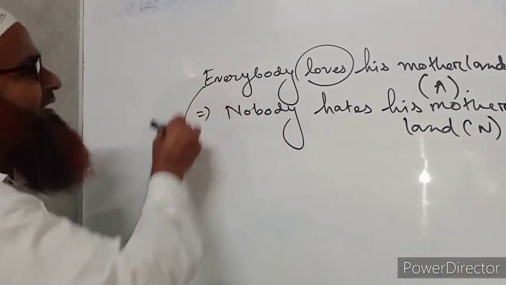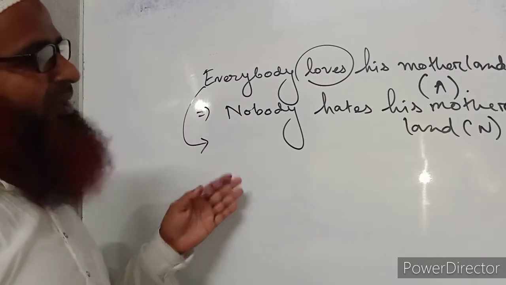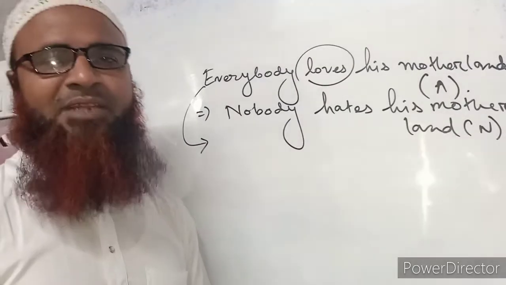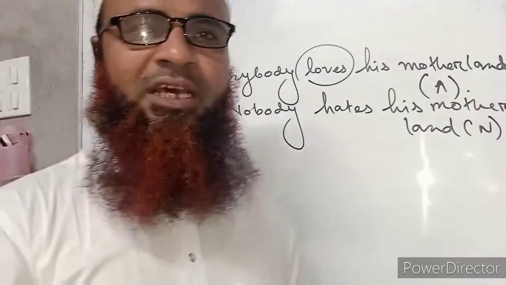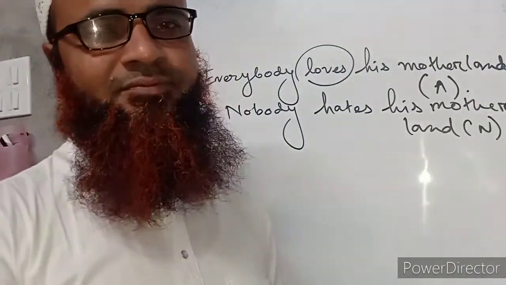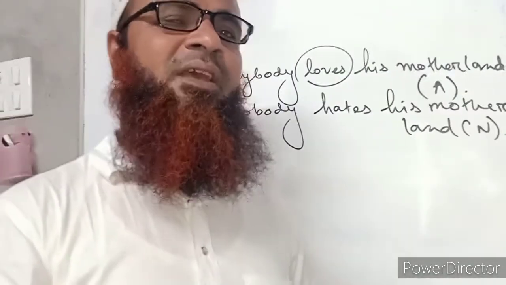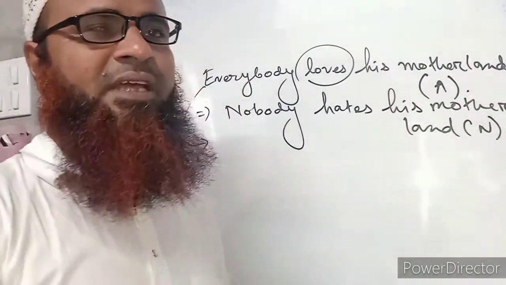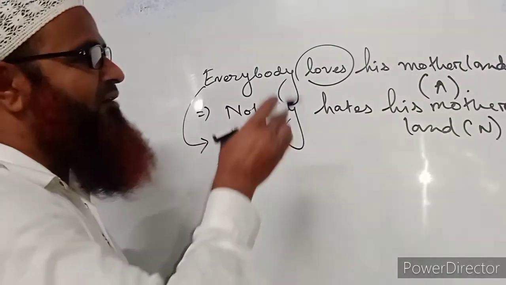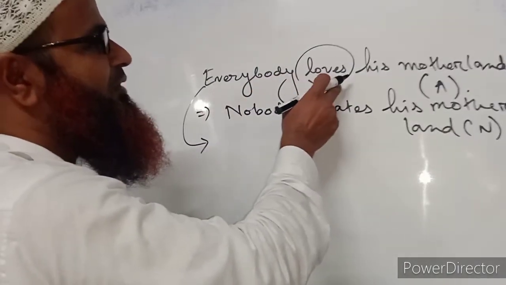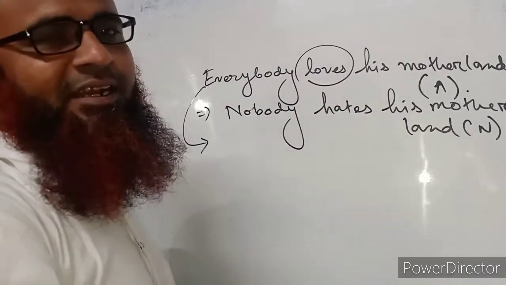Moreover, sometimes the word may be very difficult, and I may not know the opposite form of the verb or the word that helps us make it negative. Then what should I do? There is a way we can apply here: there is nobody who does not love his motherland.